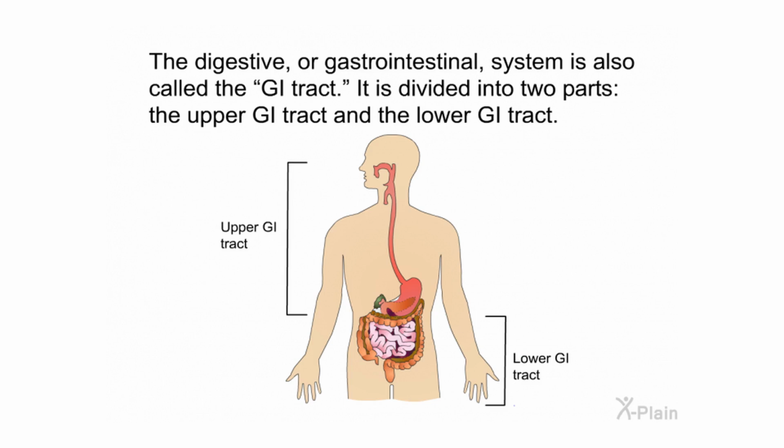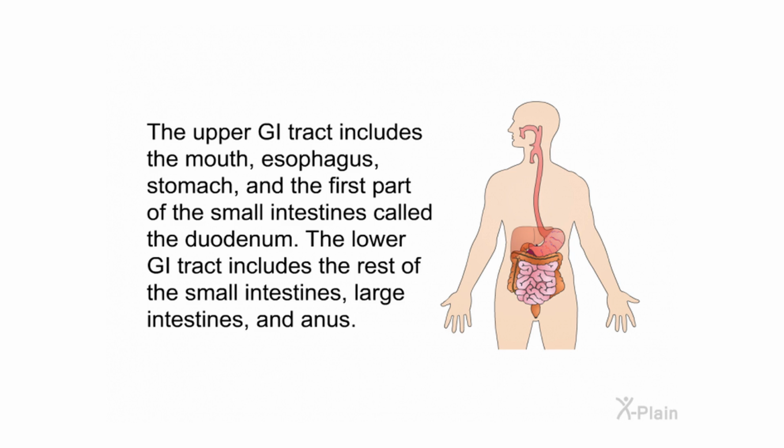The digestive or gastrointestinal system is also called the GI tract. It is divided into two parts: the upper GI tract and the lower GI tract. The upper GI tract includes the mouth, esophagus, stomach, and the first part of the small intestines called the duodenum. The lower GI tract includes the rest of the small intestines, large intestines, and anus.